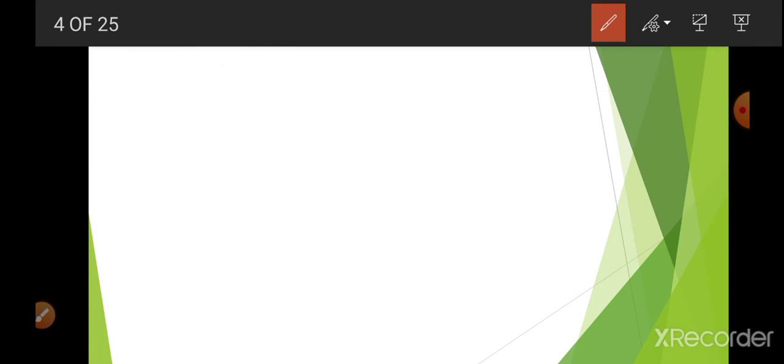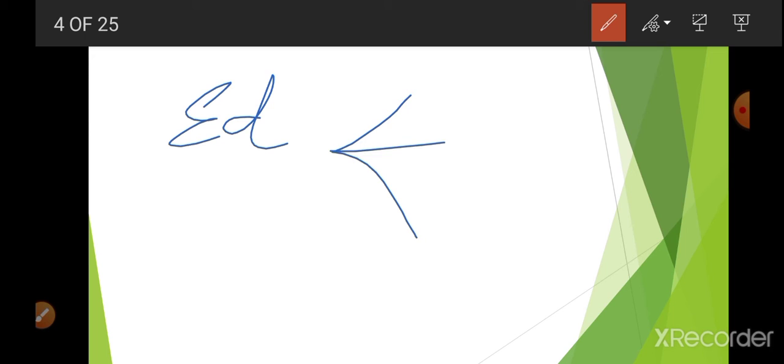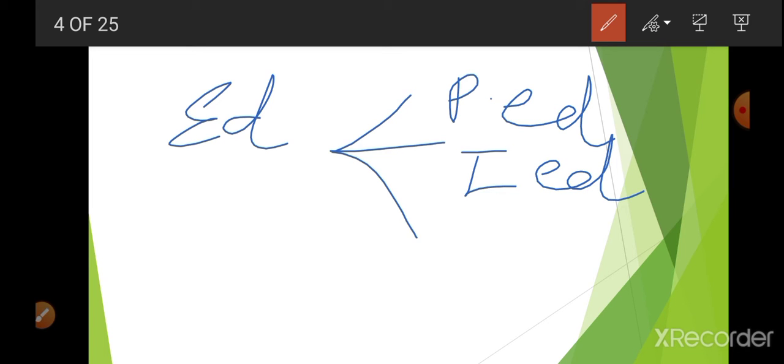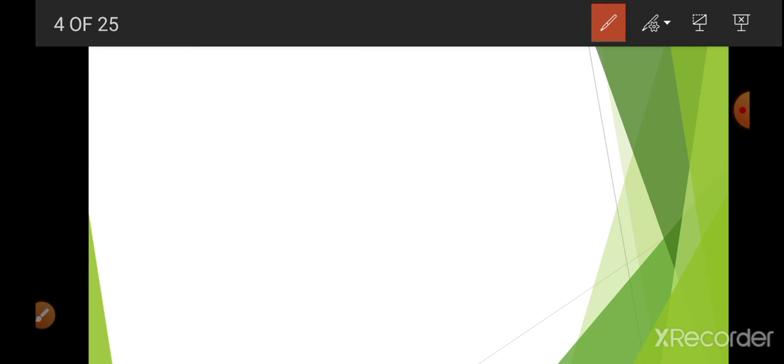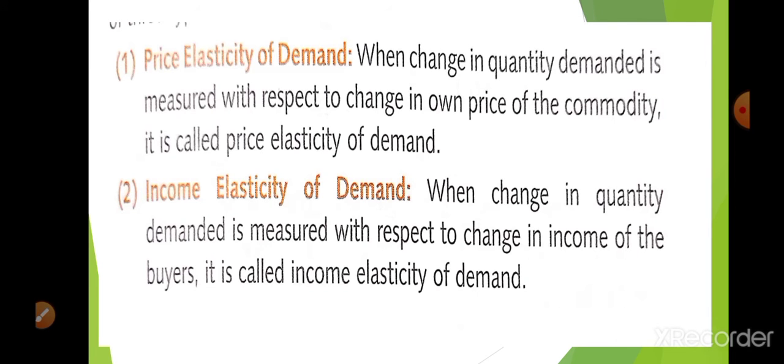On the basis of that, elasticity of demand is of three types: price elasticity of demand, income elasticity of demand, and cross elasticity of demand. But in this chapter, the 11th class is only related to the first one, so we have to learn only price elasticity of demand. Okay, so let me explain all three types.